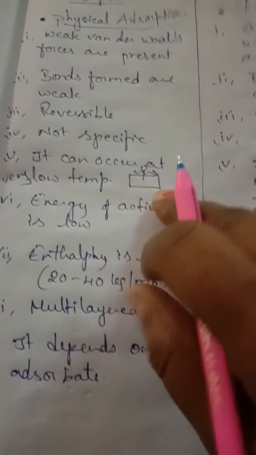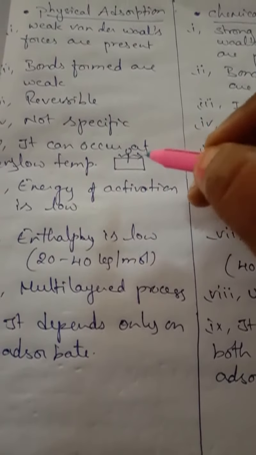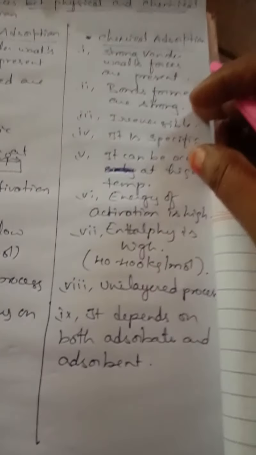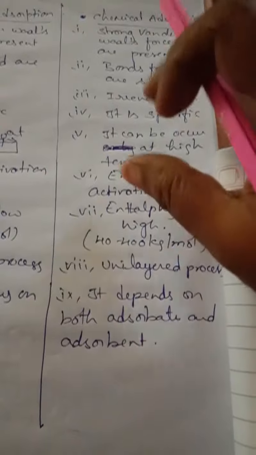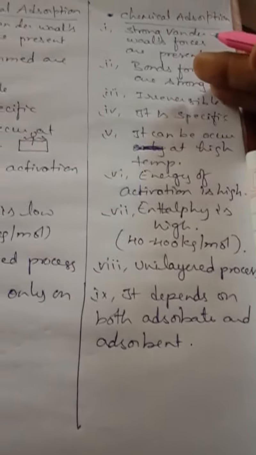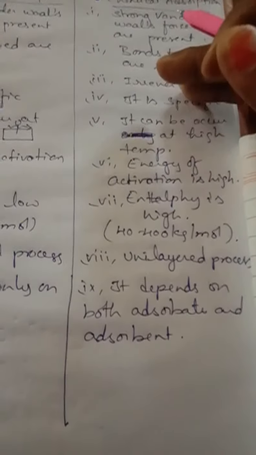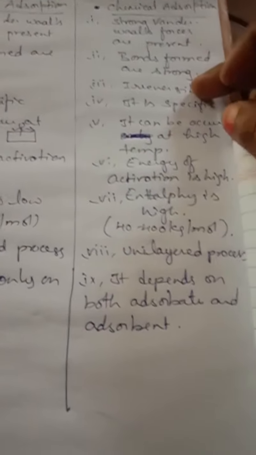If you increase the temperature, what happens, children? There is a chance of breaking the bond. Chemical adsorption, on the other hand, can occur at high temperature, at a certain temperature. If you increase the temperature too much, what happens, children? The bond may break, so no further chemical adsorption takes place.